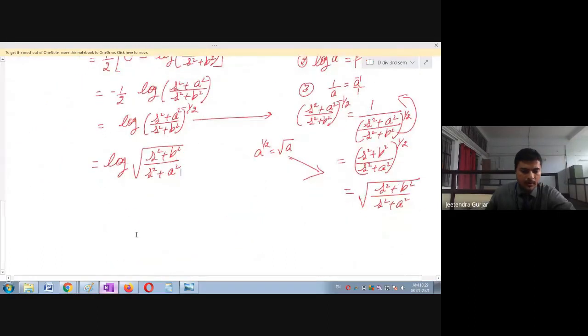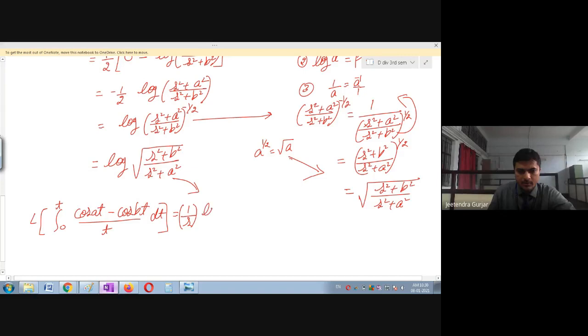So okay, what I will do now, just please remember: the Laplace transform of the integral from 0 to t of (cos at minus cos bt) divided by t dt will become, and please remember again students, a very important step, you are only going to multiply by 1 upon s to the remaining Laplace transform, that is log of square root of (s square plus b square) divided by (s square plus a square).